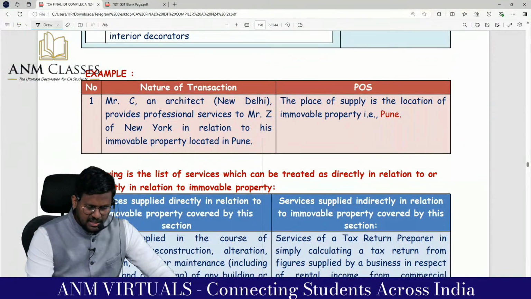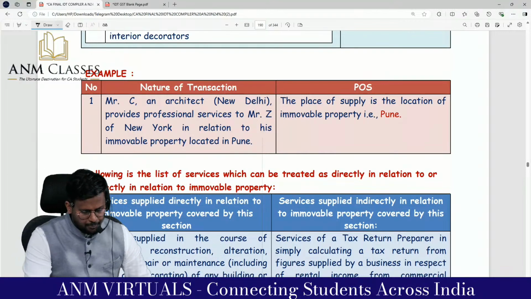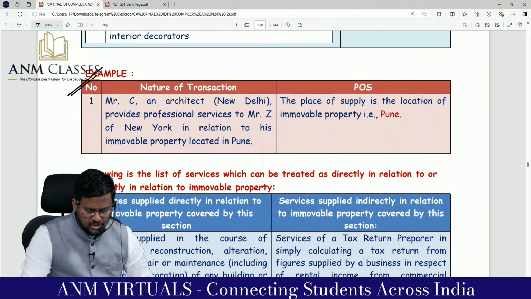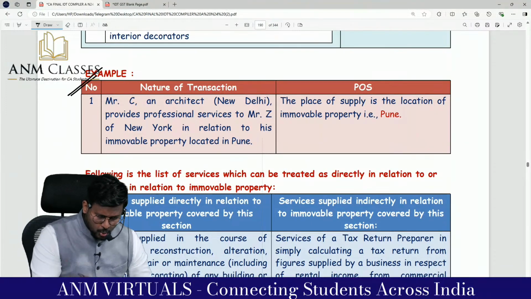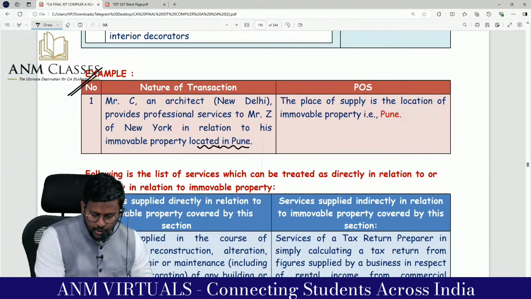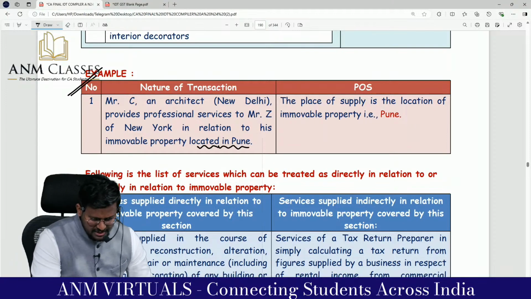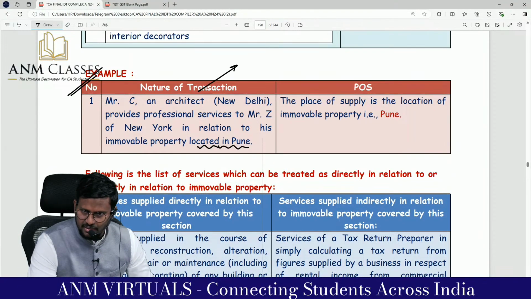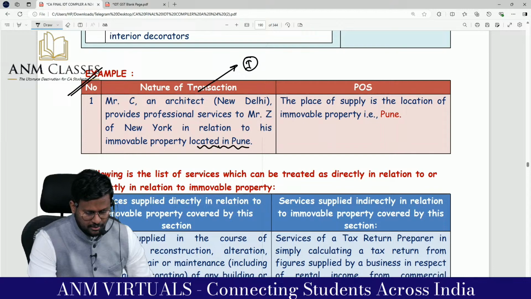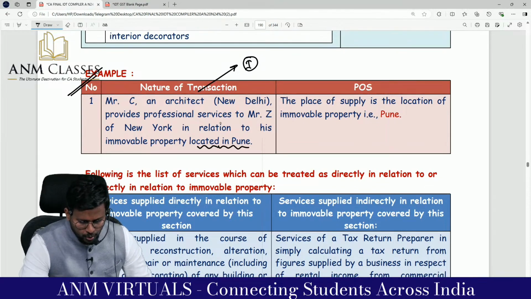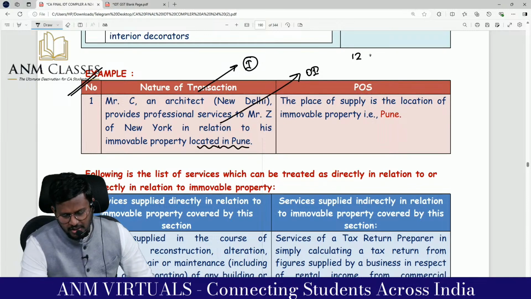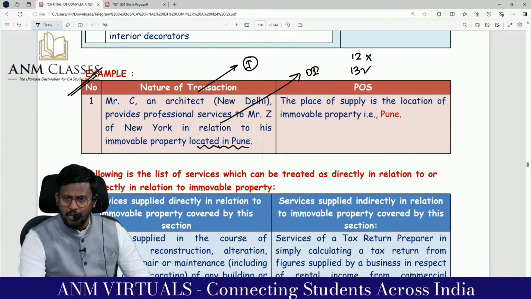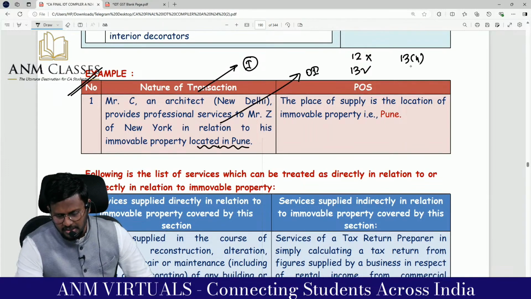Example: Mr. C, an architect in New Delhi, provides professional services to Mr. Z of New York in relation to his immovable property located in Pune. Mr. C, an architect, is in India. Where is Mr. Z of New York? That means provisions of section 12 will not apply; provisions of section 13 will apply, as per 13 subsection 4.